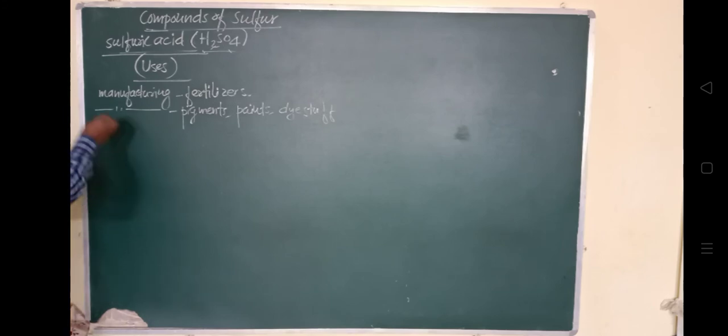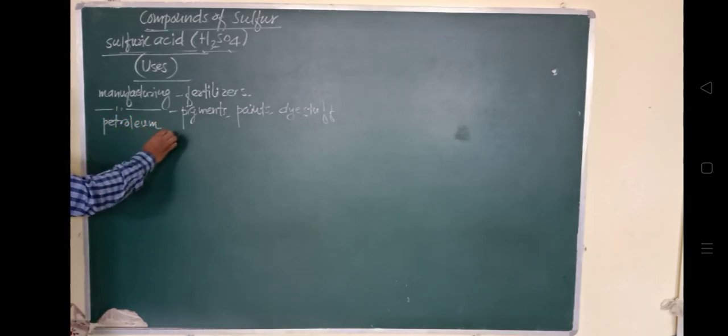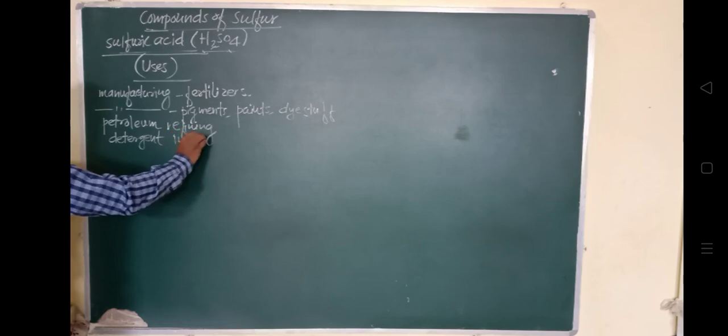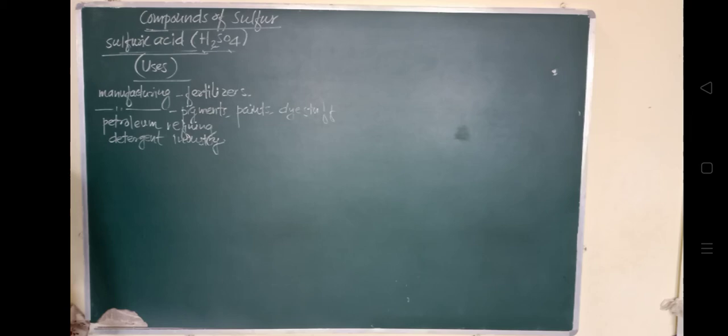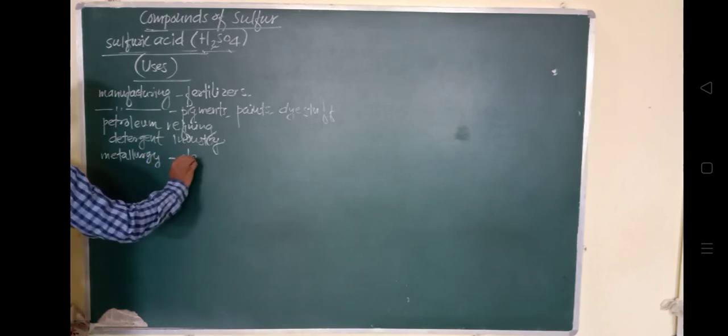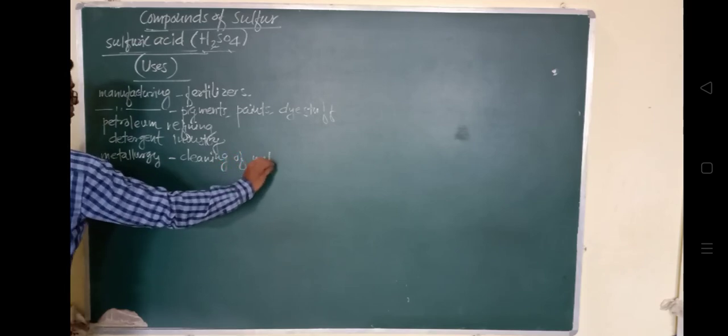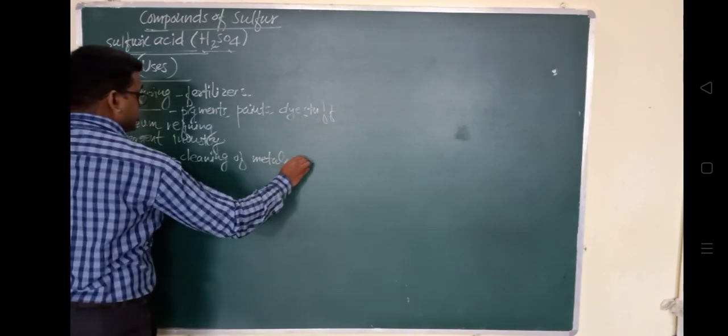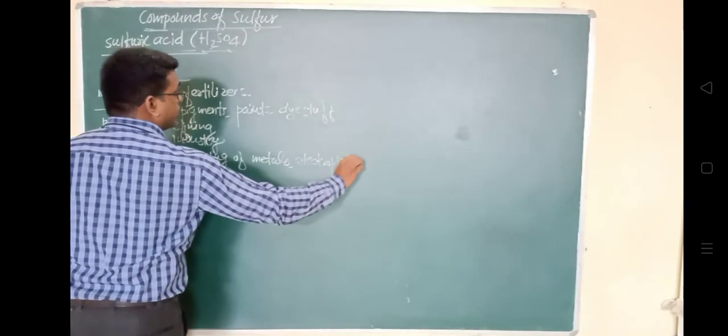It is used for petroleum refining, sulfur dioxide as well as this acid, in the petroleum refining process. It is used in the detergent industry, for the formation of soap and powder. Then in metallurgy it is used for cleaning of metals, and in electroplating and galvanizing. So it is used for cleaning purposes.